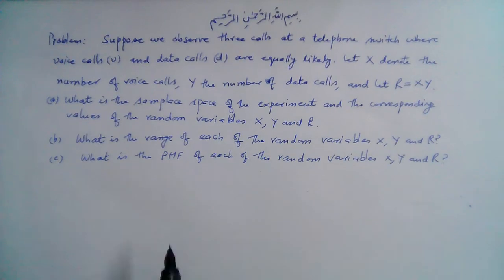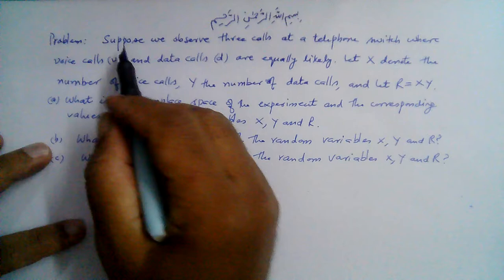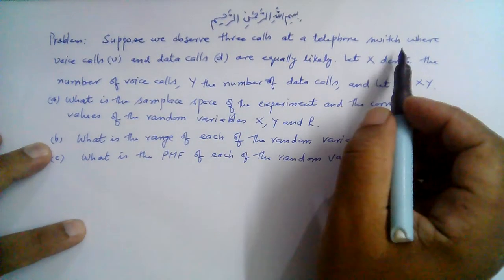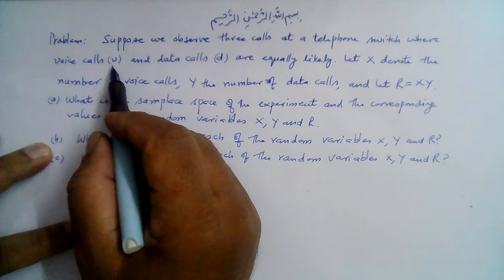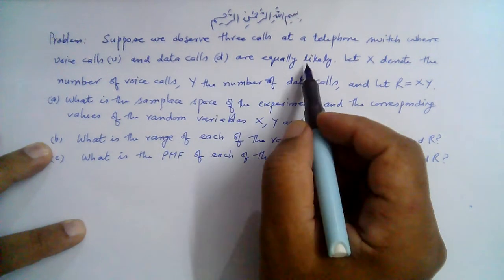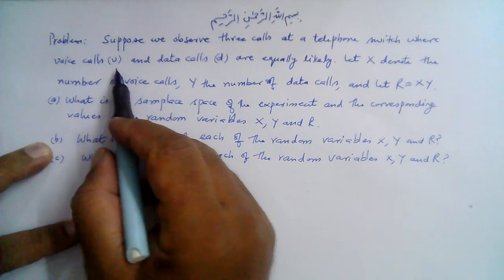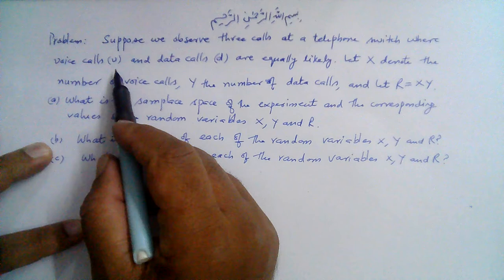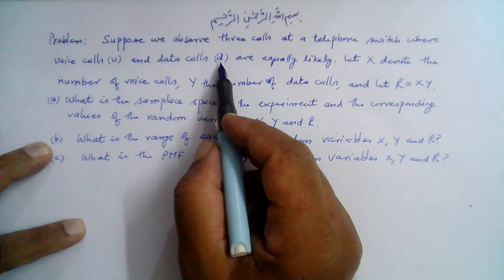Bismillah ar-Rahman ar-Rahim. Suppose we observe three calls at a telephone switch where voice calls V and data calls D are equally likely. There are two types of calls, voice calls and data calls, right? So the voice call is represented by V and the data call is represented by D.